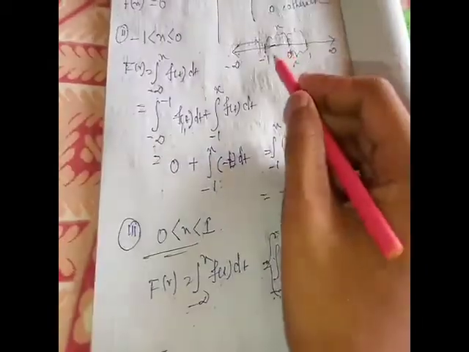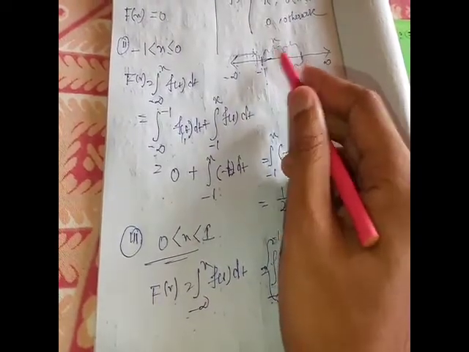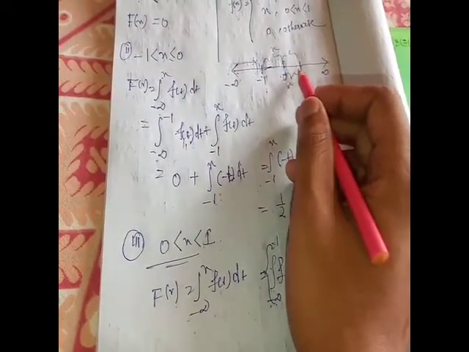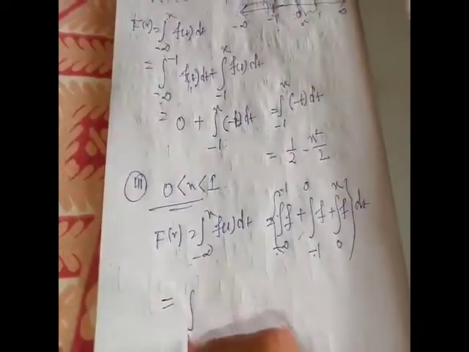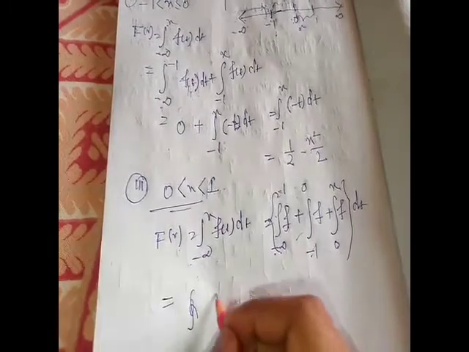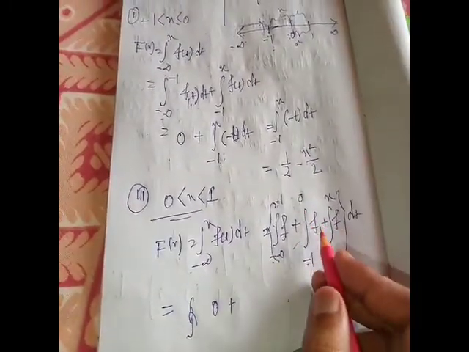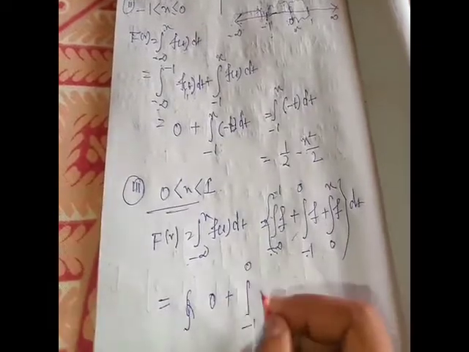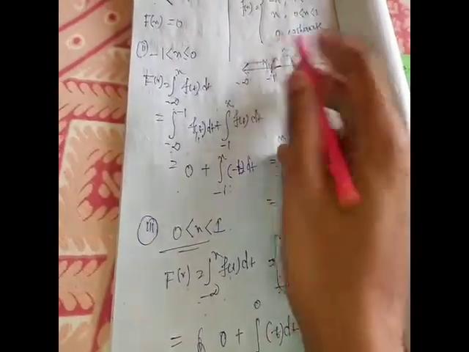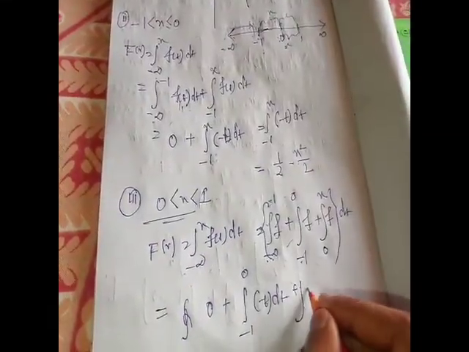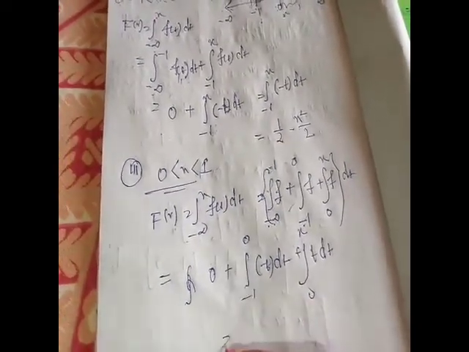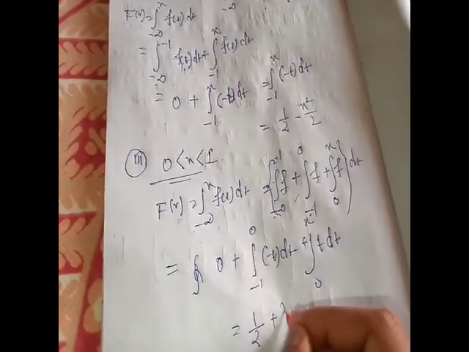From -1 to 0, f(t) is -t, and from 0 to x, f(t) is t. So we get the integral from -1 to 0 of -t dt plus the integral from 0 to x of t dt. After calculation we get half plus x square by 2.